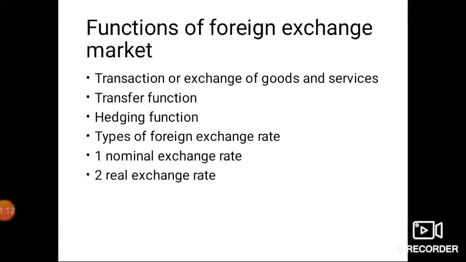This is called the foreign exchange market. Now this foreign exchange market performs three types of functions.